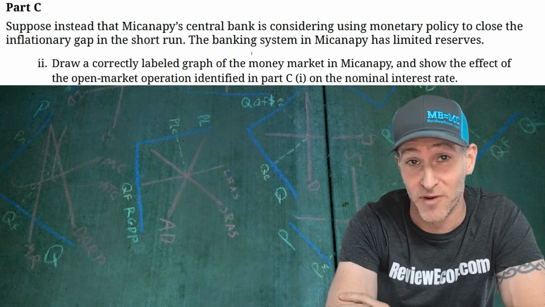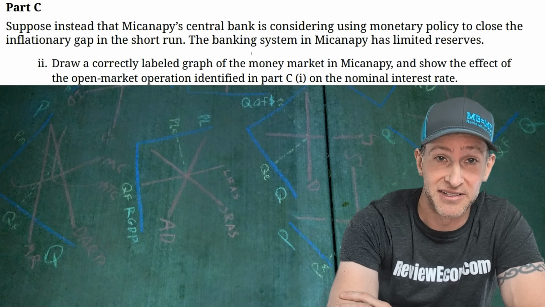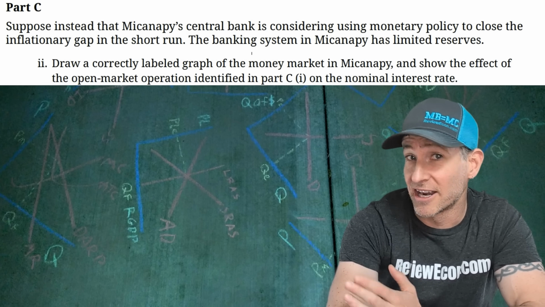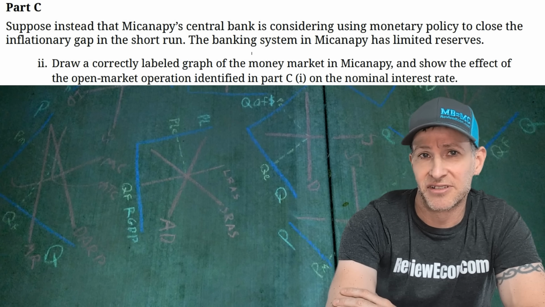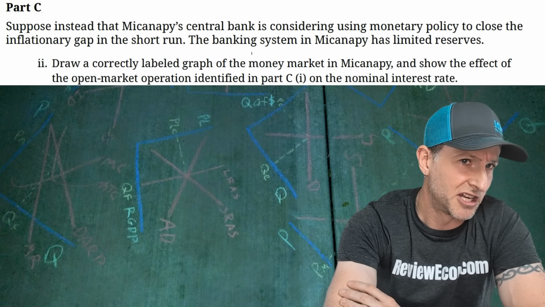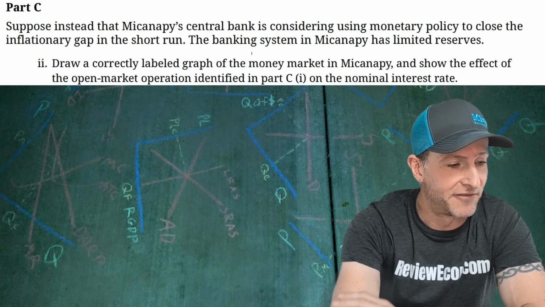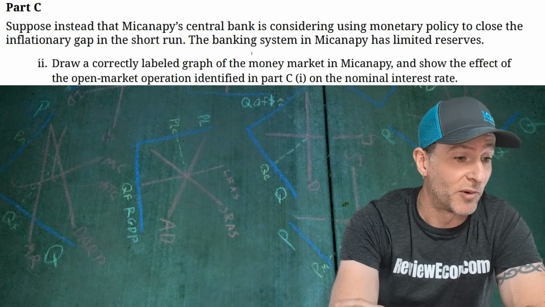Next, we're going to draw a money market showing the selling of bonds that we just identified. There are a lot of consistency points in these questions, by the way. So if any of your answers differed, then the following answers will just need to be opposite of whatever I have here in order to get those follow-up points, most likely.